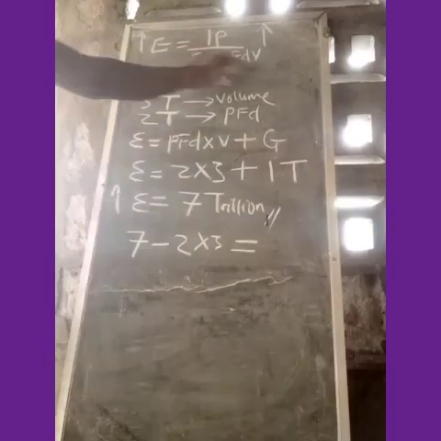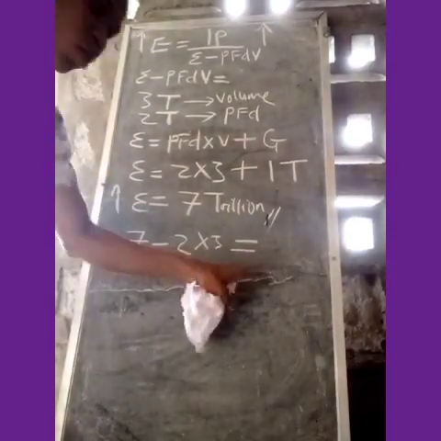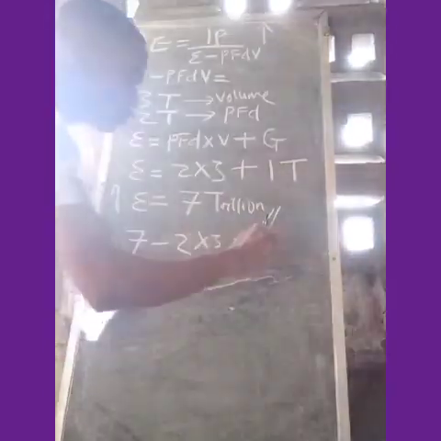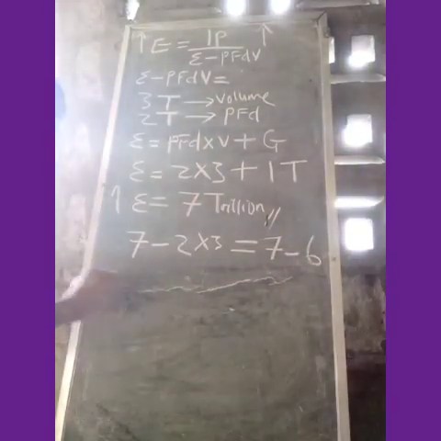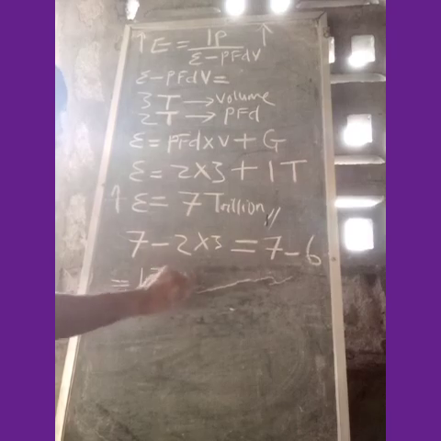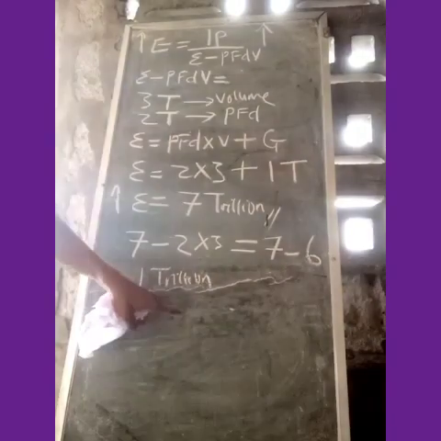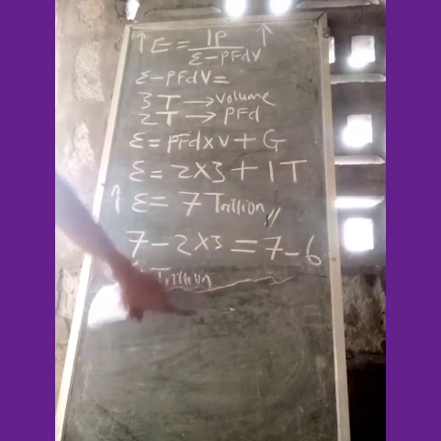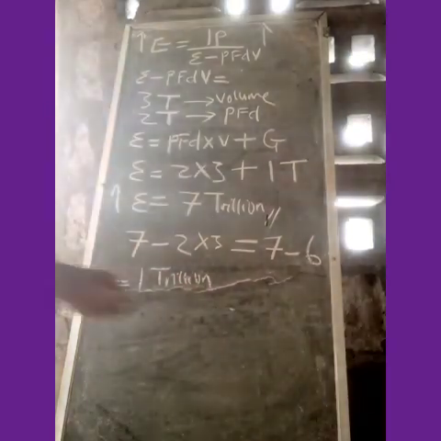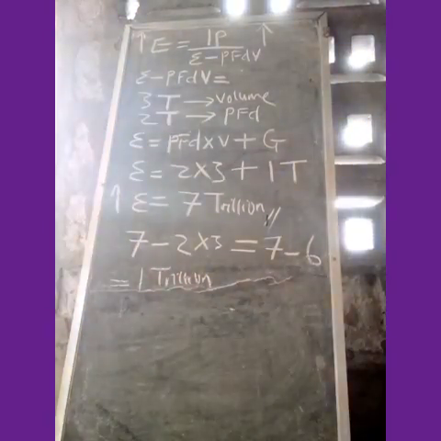So this E minus PFVD value, which is what we're trying to get, will be 7 minus 6, which is 1 trillion.